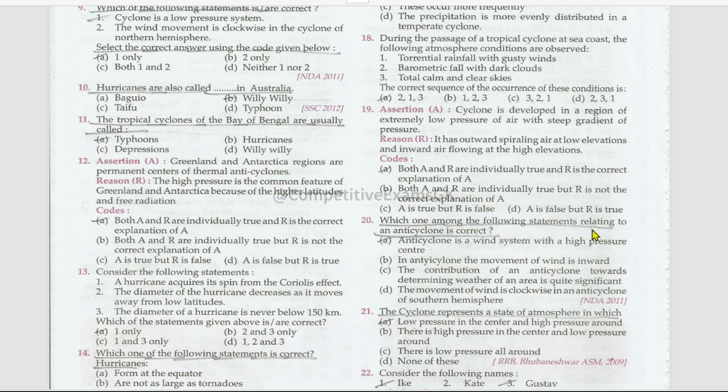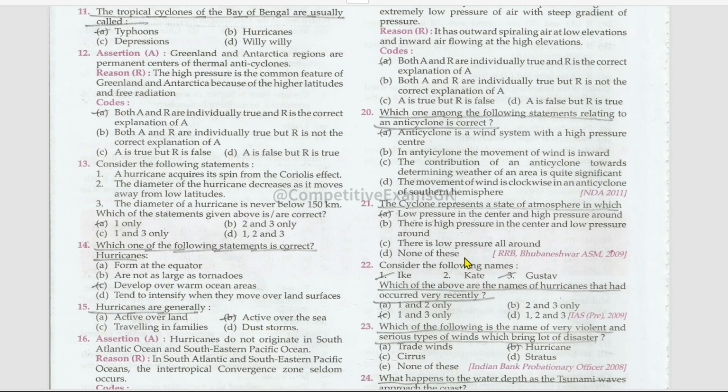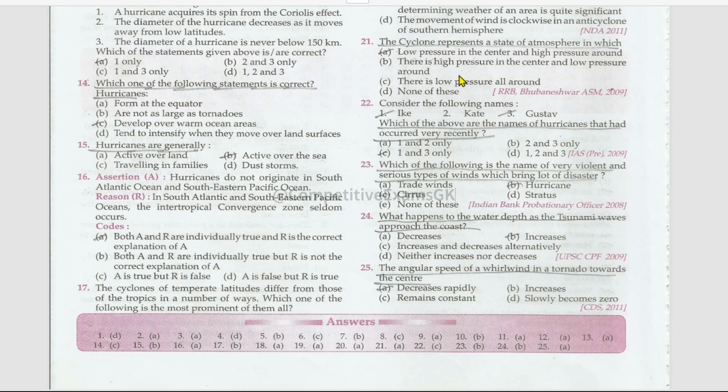Which one among the following statements relating to an anticyclone is correct? Anticyclone is a wind system with a high pressure center. The cyclone represents a state of atmosphere in which there is low pressure in the center and high pressure around.